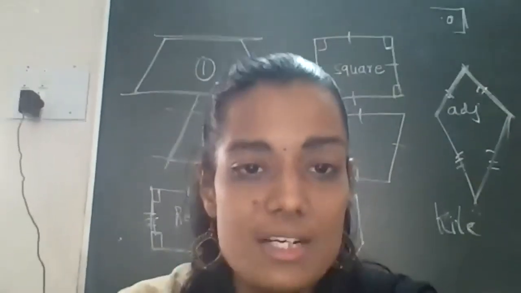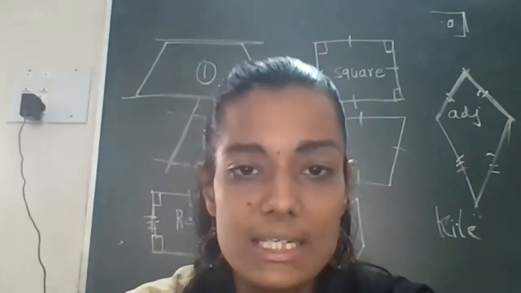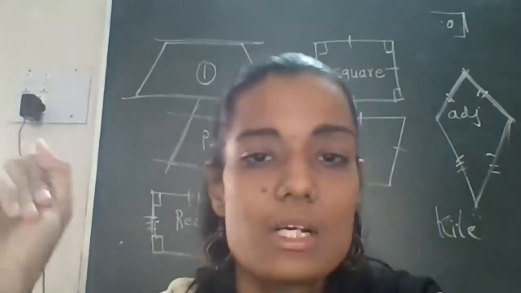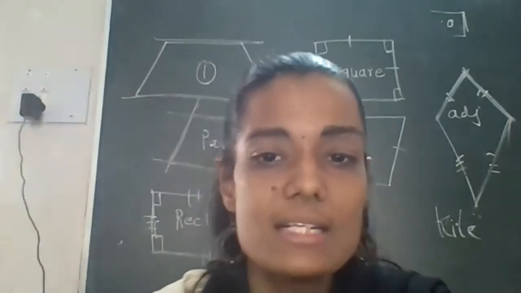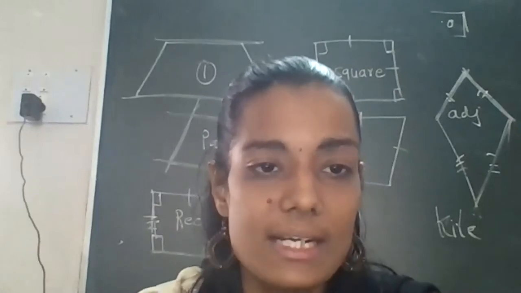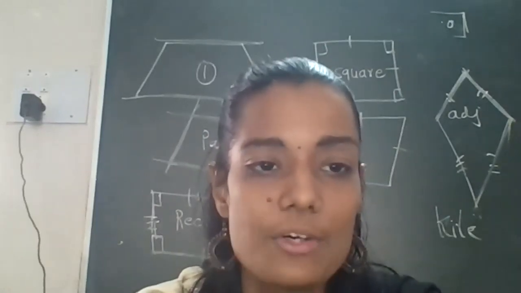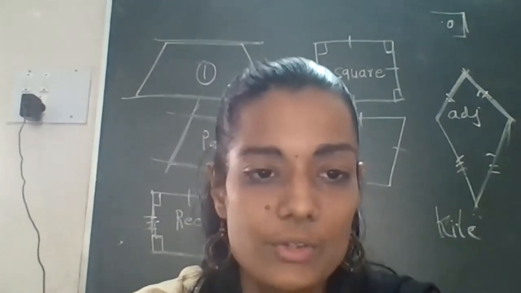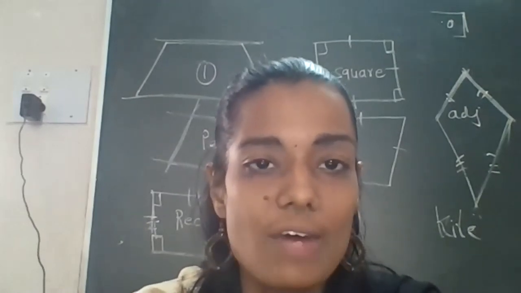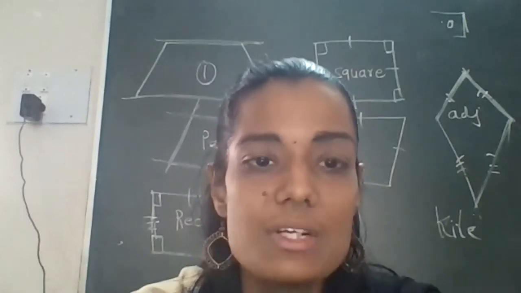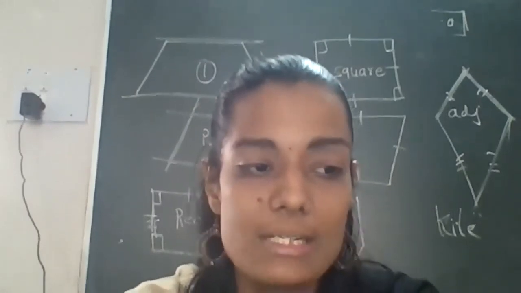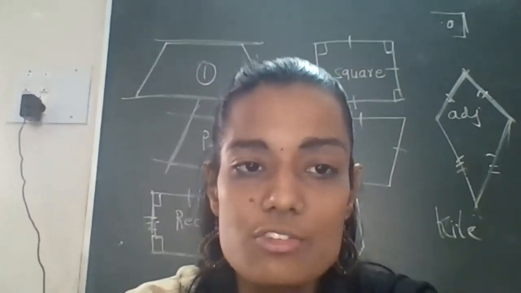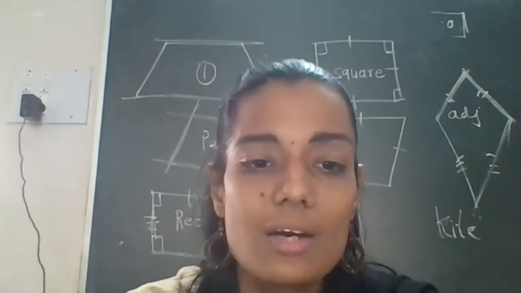And then we have discussed the types of quadrilateral. In that, first we discussed the trapezium, second is parallelogram, third is rectangle, fourth is square, fifth is rhombus, and sixth is kite. So these are the types of quadrilaterals. And then we have discussed the interrelated properties of all these quadrilaterals.